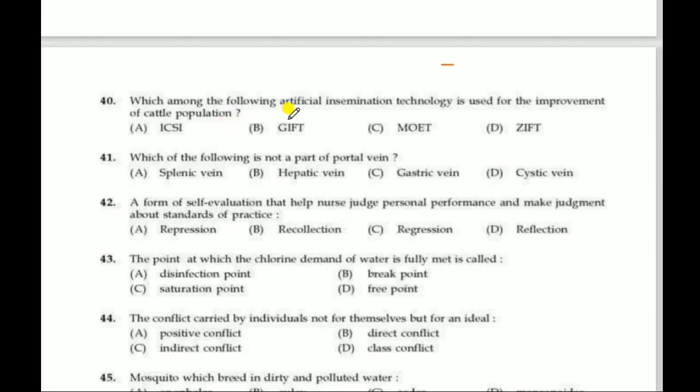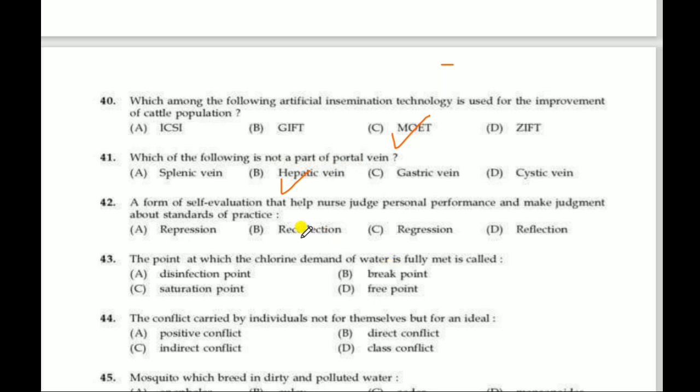First question, which among the following artificial insemination technology is used for the improvement of cattle population? Correct answer is MOET. MOET is commonly used in advanced cattle breeding. MOET full form is multiple ovulation embryo transfer. Next question, which of the following is not a part of portal vein? Correct answer is hepatic vein. Hepatic vein is not a part of portal vein.